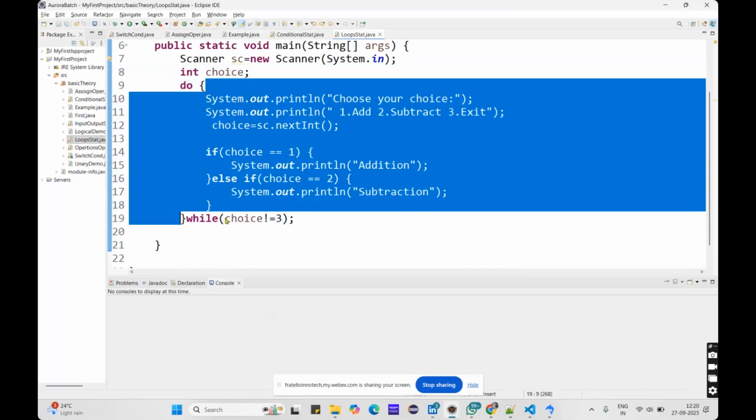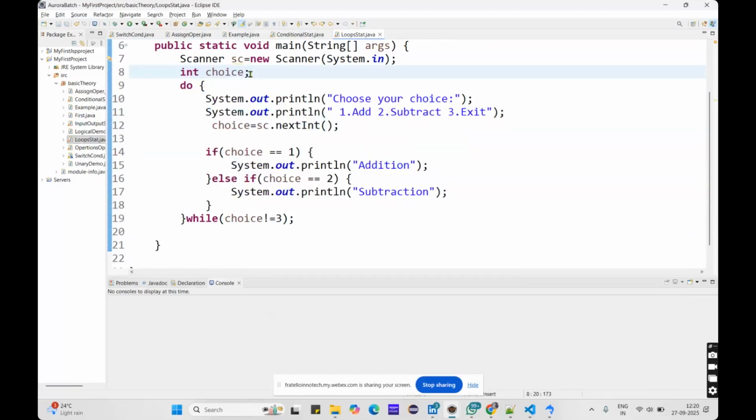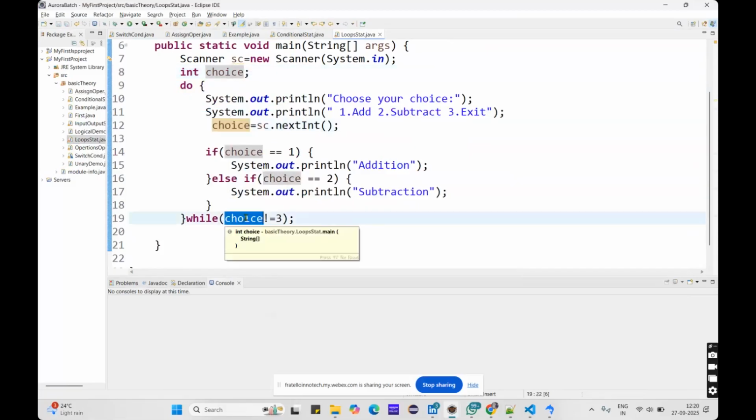So when I'm using it in the while condition, it gives me an error. So before the flower brackets I'm declaring int choice, and I'm using that choice here. There is a topic called local and global variables. I will discuss that also in today's class.